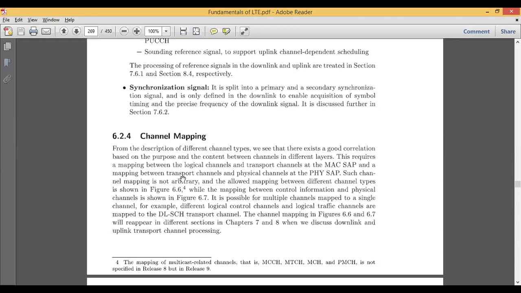Based on the mapping between the logical channels and the transport channels, through the MAC service access point, and the mapping between the transport channel and the physical channel, they are made in such a way that a better quality of service can be achieved compared to 1G, 2G, or 3G. It is also possible in LTE that multiple channels can be used for mapping. So with this, the concept of the hierarchical structure is explained in this video. With this, I conclude today's lecture. Thank you.